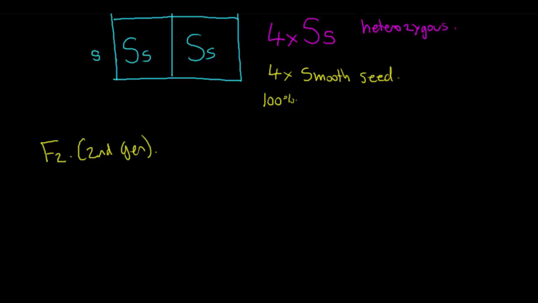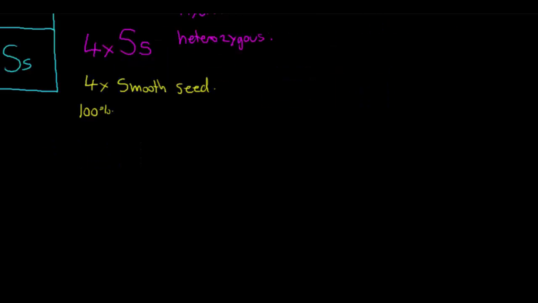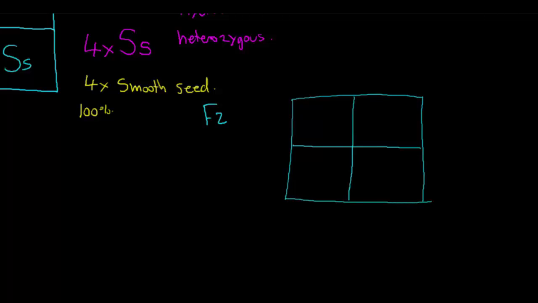And in this particular generation, we're going to cross the offspring. So we're going to cross the offspring here in the second generation. So this is F2. So we're going to do our Punnett Square again. Alright, so this time we have to put up our alleles. We have the capital S and the small s. Capital S and the small s. Alright, so how did we get this? These are our offspring from the first generation, and now we're crossing those. So we've got capital S as one of the alleles, and the small s is the other allele.